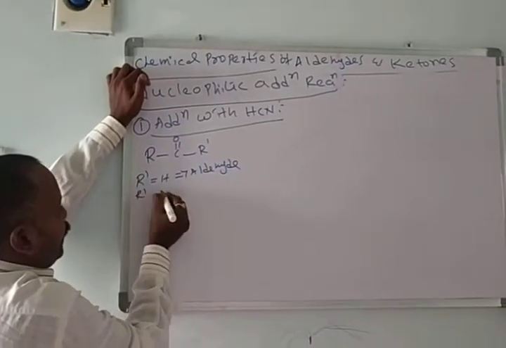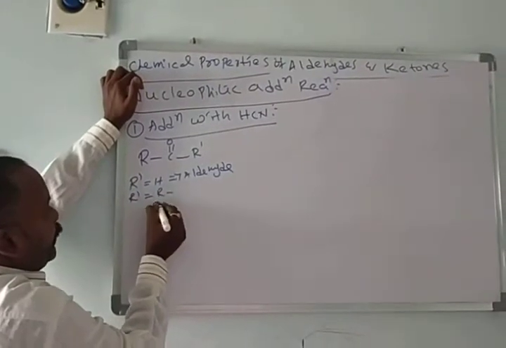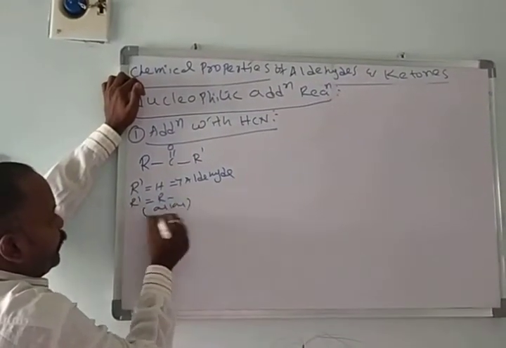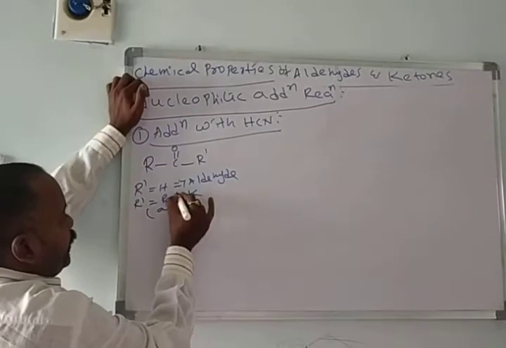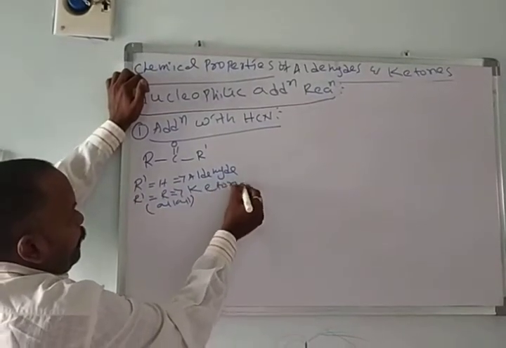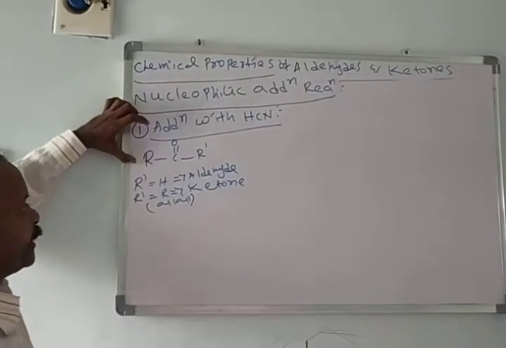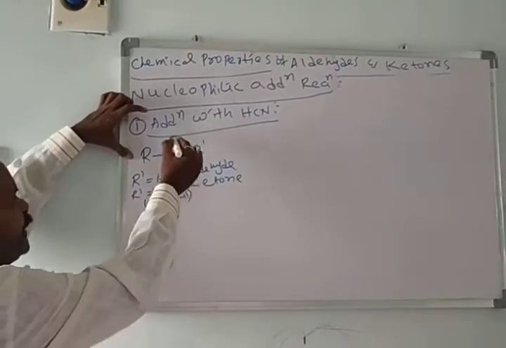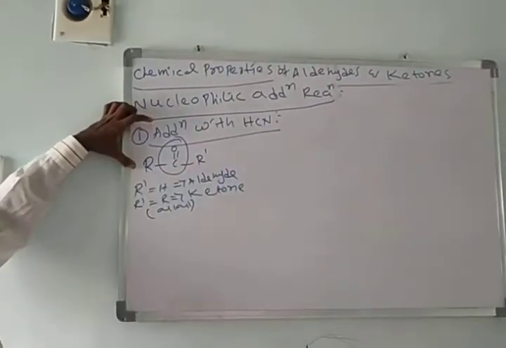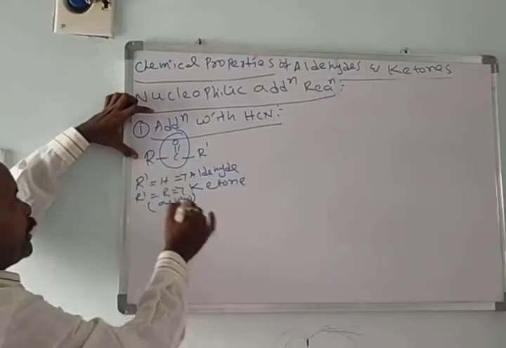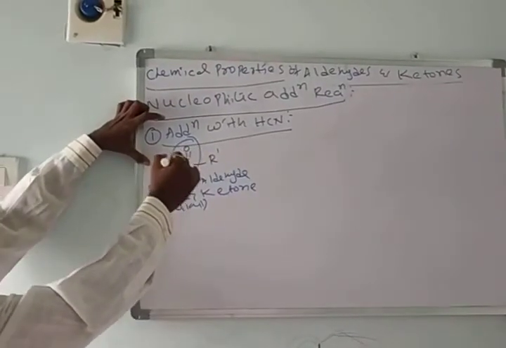If R dash is R, an alkyl group, it may be a ketone. Here I am taking a carbonyl compound. The reaction will take place here only; there is no disturbance in the two alkyl groups. The reaction takes place at the C double bond O group.